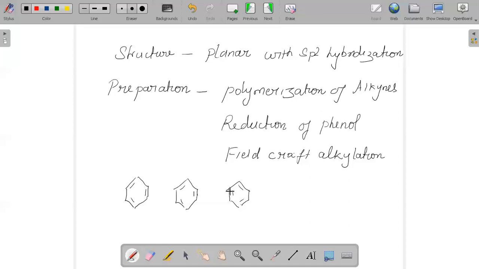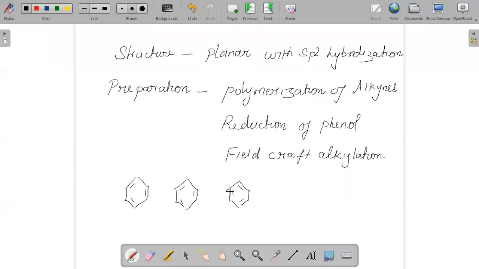It can undergo substitution reactions, that is halogenation, sulfonation, nitration, alkylation. So different substitution reactions are possible even for aromatic hydrocarbons. It can also undergo addition reactions, that is addition of a group or group of atoms to the benzene ring, like hydrogenation and halogenation.